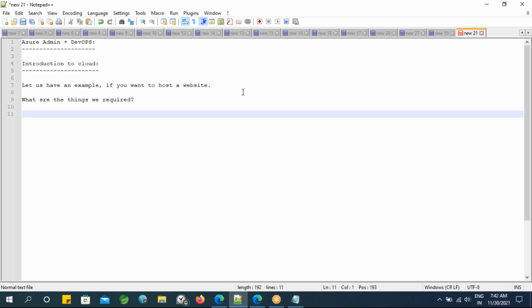Let us assume on normal days they get some 1 lakh customers to that website, but on the offer days they may have 10 lakh customers each day. That is a difference of 9 lakh customers per day.